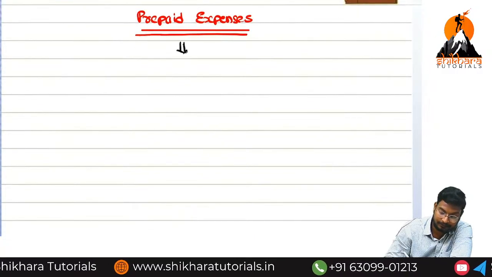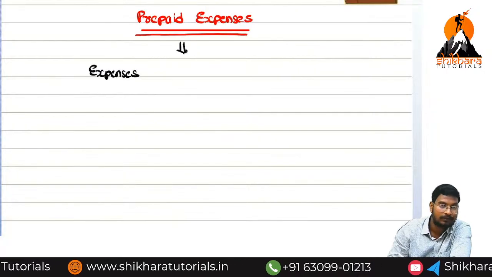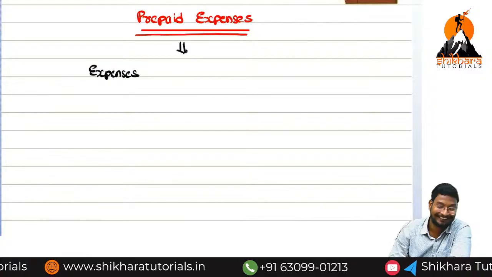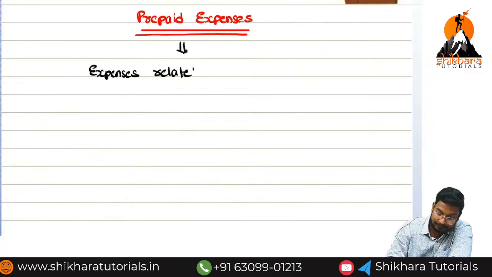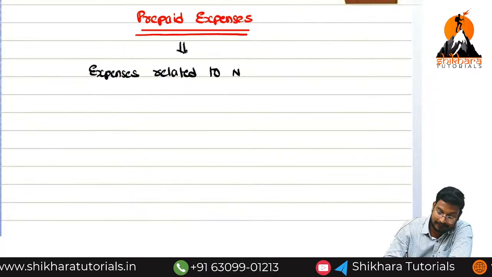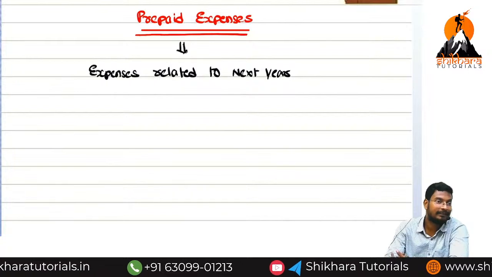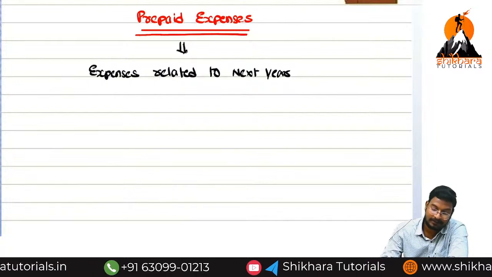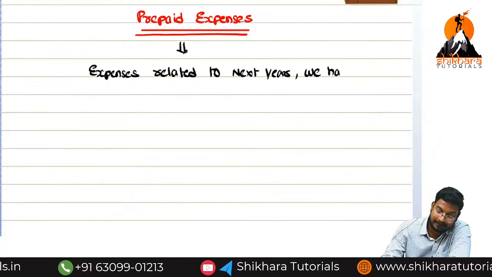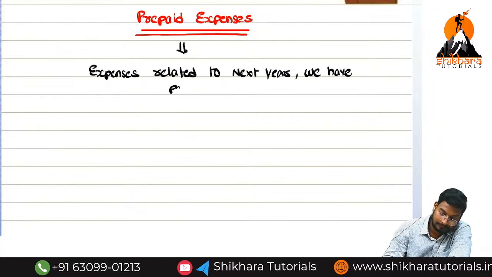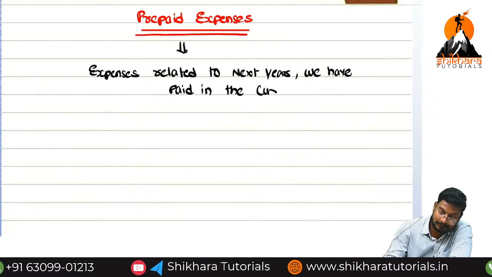Expenses related to next year, we have paid in the current year.